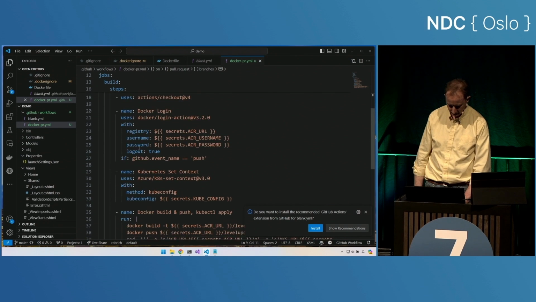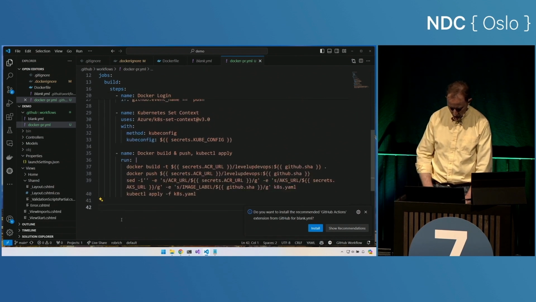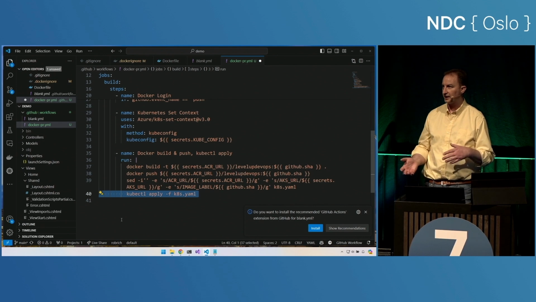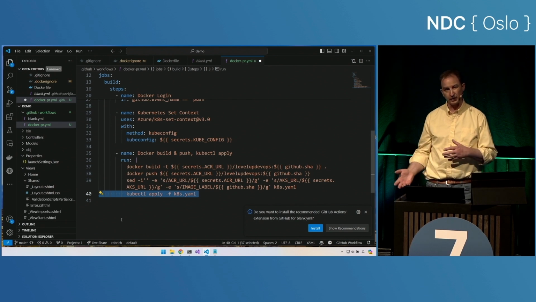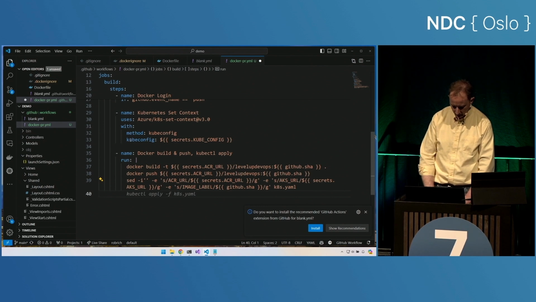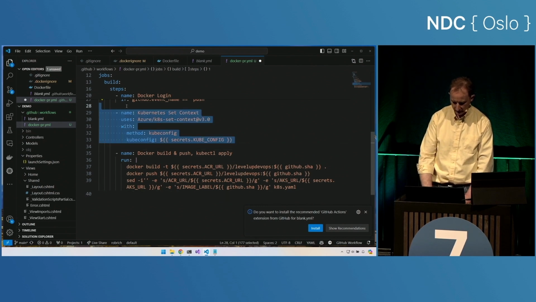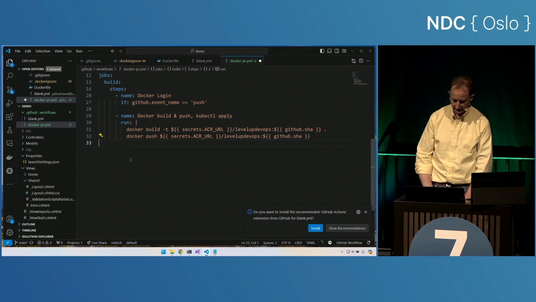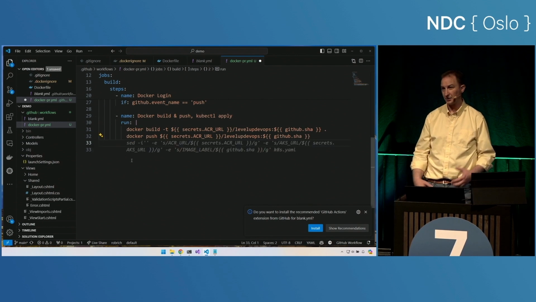Excellent. Now, what do we want to do? Well, we probably don't want to run this pull request in Kubernetes because, well, that's our production environment, so let's not do that. Well, if we're not going to run stuff in Kubernetes, we don't need to log into Kubernetes, which probably means we also don't need to set the secrets in our Kubernetes YAML file. Our build is getting simpler.